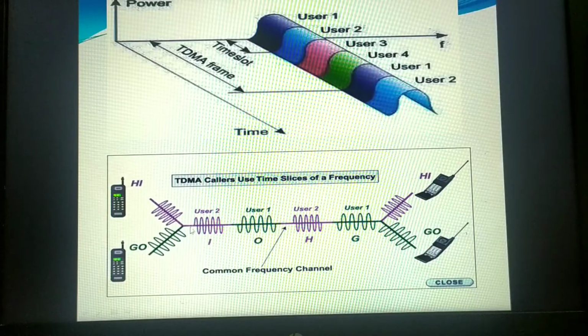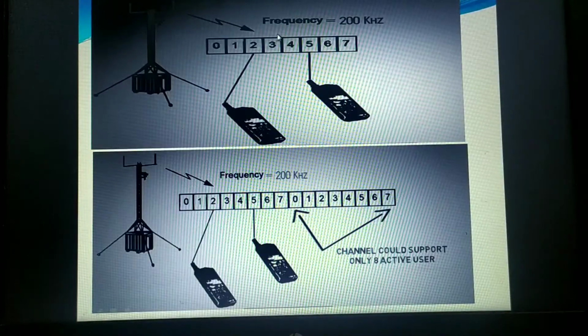In the GSM network, the entire bandwidth has been divided. Right now it is divided between two users. Here I can show you the 200 frequency. For 8 users, the frequency is divided into 8 slots. Each user, the first user, is getting around 25 kilohertz, and within that he has to send the data. Then the second one, third one, and so on.